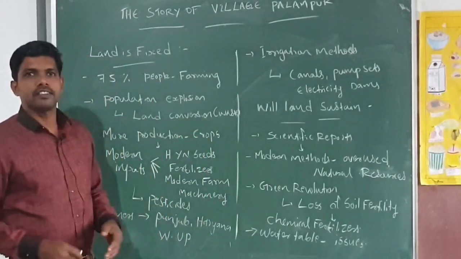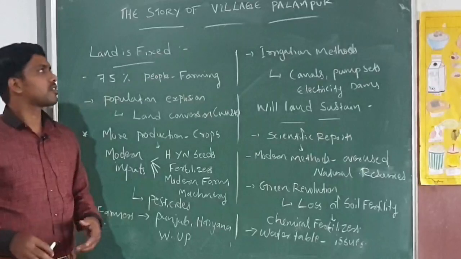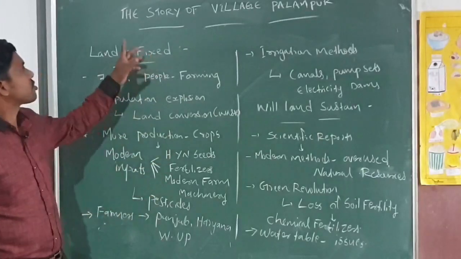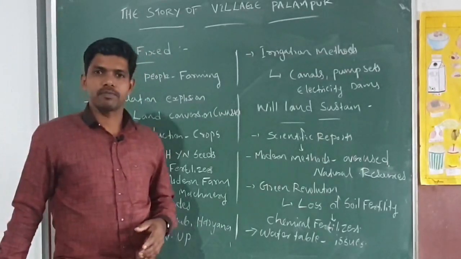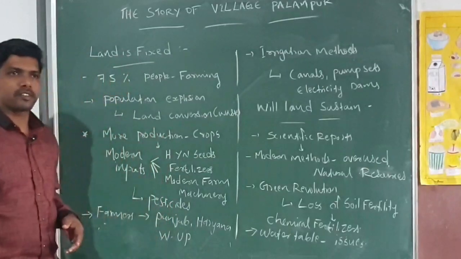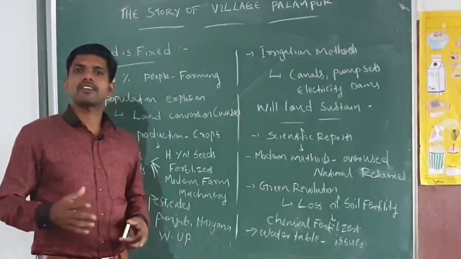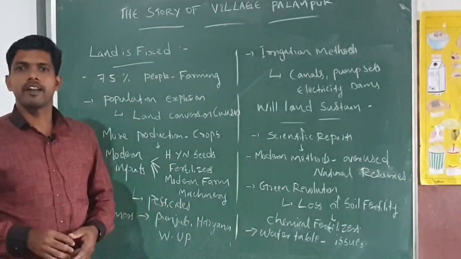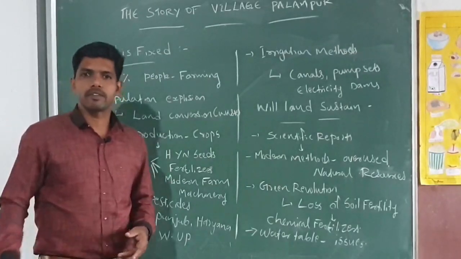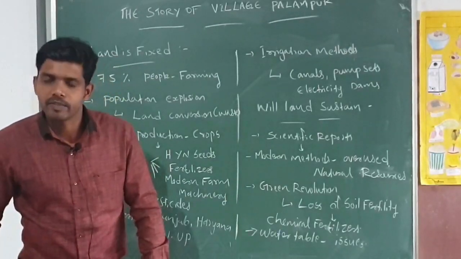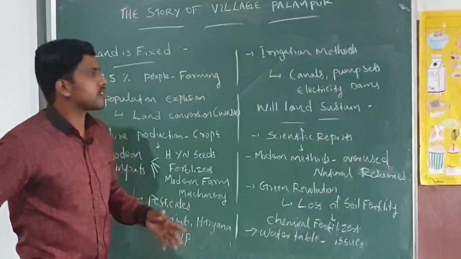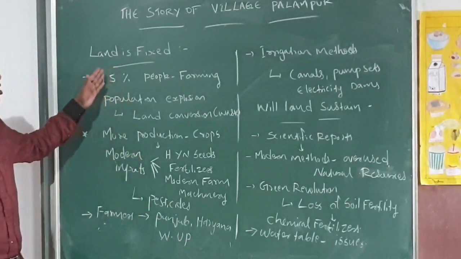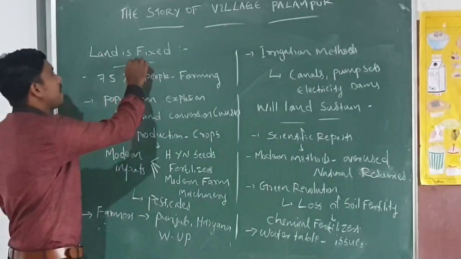Today we will discuss the remaining portion of Chapter 1 of Economics, the Story of Village Palampur. In the last two classes we discussed the factors of production: land, labor, and physical capital. So we will discuss the remaining portions of this chapter. One of the subtitles here is that land is fixed.